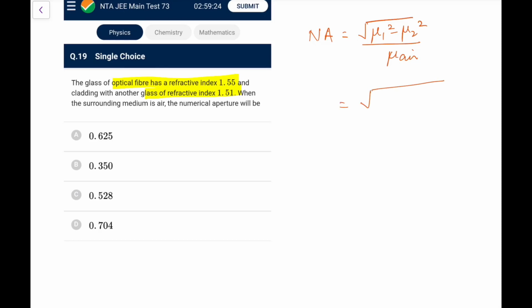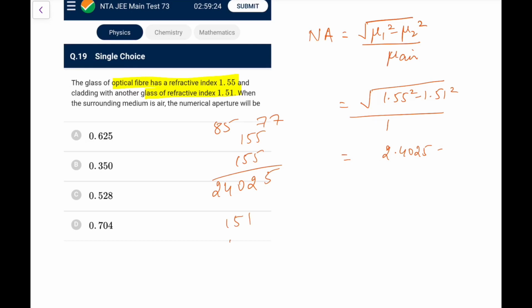So if you remember this numerical aperture, you can directly put it as 1.55 square minus 1.51 square upon 1. That is what you can write. If you solve it out, 1.55 square minus 1.51 square by 1. So 155 5s, 750, 775, again 775 plus 77, that would be 825, 845, 852, 85, 155 and 85, that is 160 and 80, 240. So it is